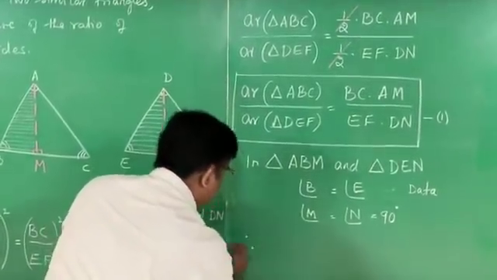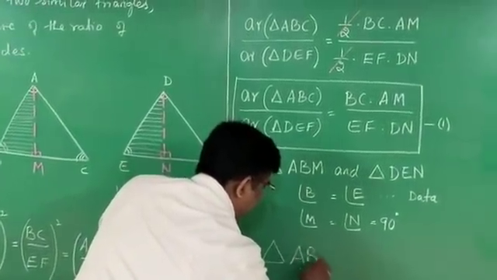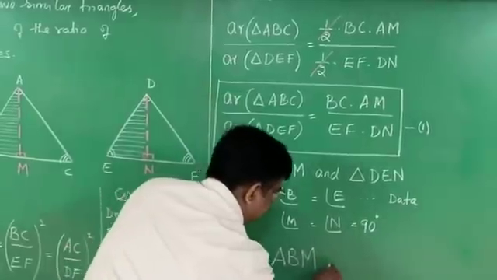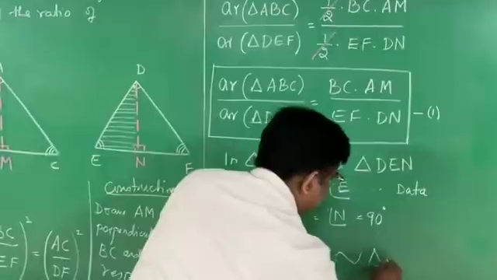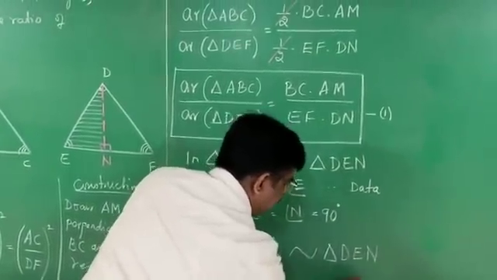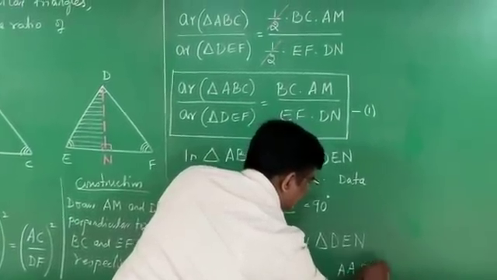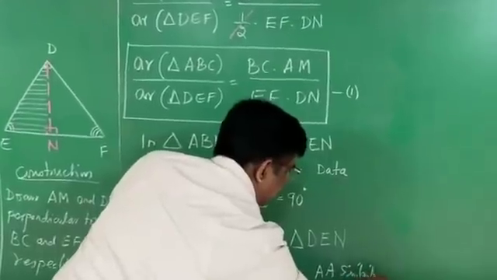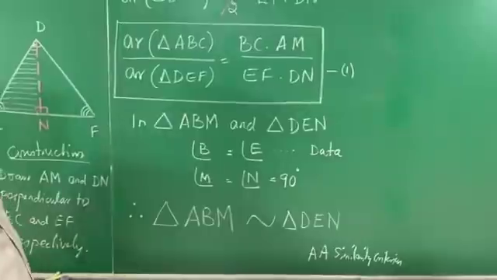Therefore, triangle ABM is similar to triangle DEN by the AA similarity criterion.